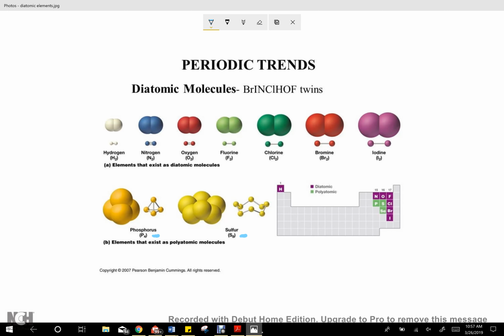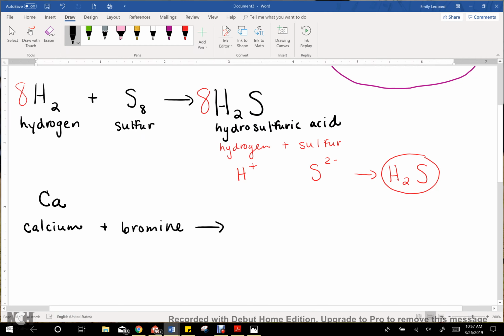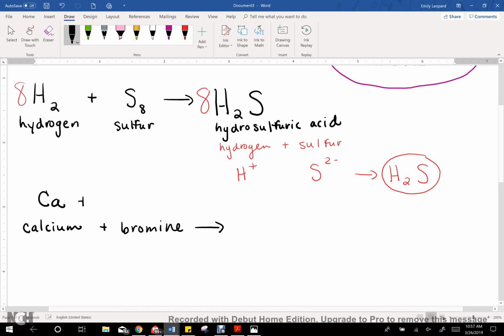But if we think back to our chart, bromine is one of our diatomics, so we're going to have to write in Br2 for bromine. Okay, so we've got our 2 reactants. So we can tell it's synthesis again because you've got 2 kind of simple elements coming together. So we need to use them to form one product.